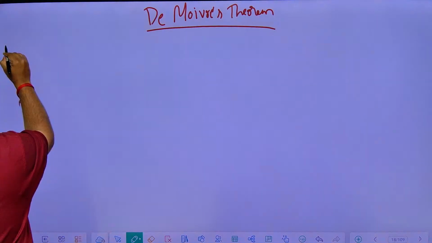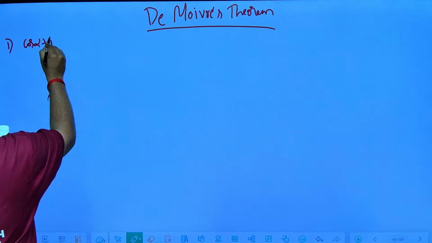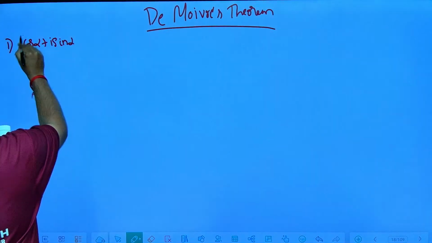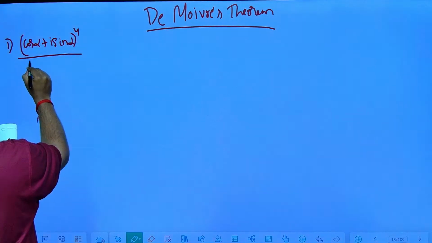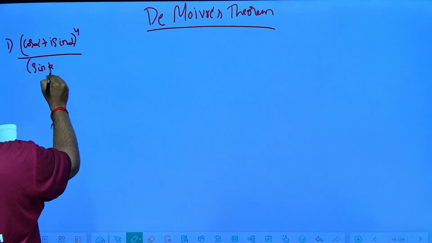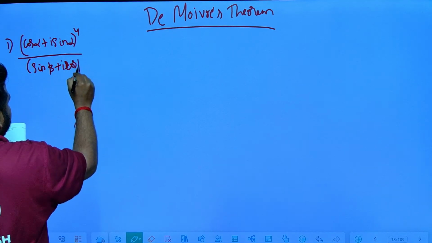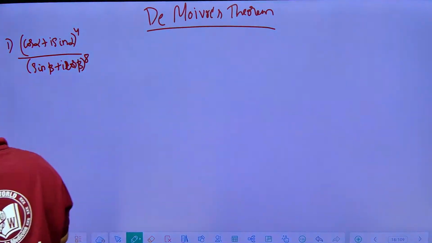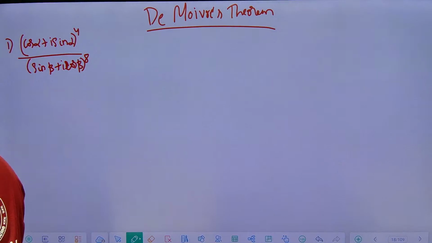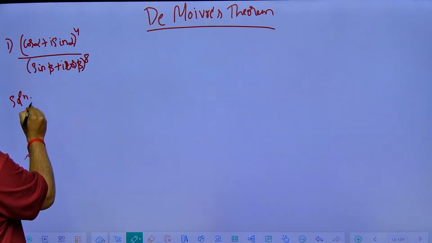Simplify what? They are telling: cos alpha plus I sin alpha to the power of 4, divided by sin beta plus I cos beta to the power of 8. This is what they are telling. Now see here, this is what they are telling. Now solution.